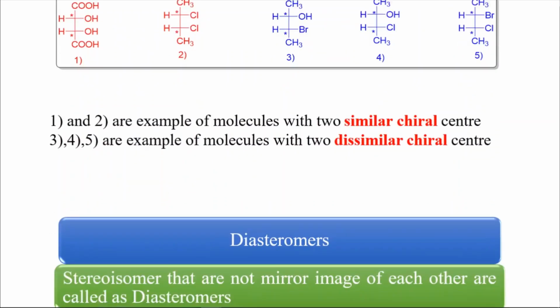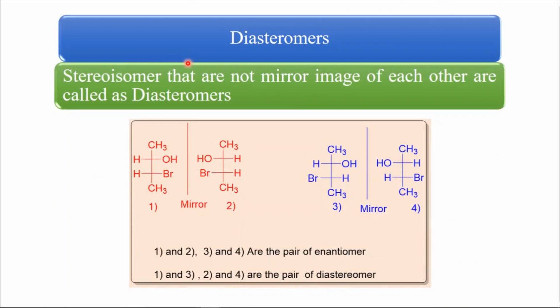Now let's move towards the next type, that is diastereomer. So what is diastereomer? The stereoisomers that are not mirror images of each other are called diastereomers. Diastereomer means the stereoisomers which are not mirror images of each other.